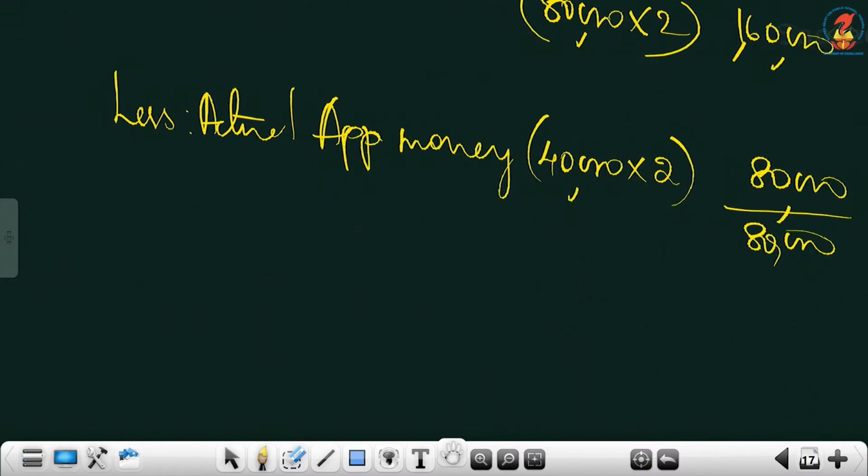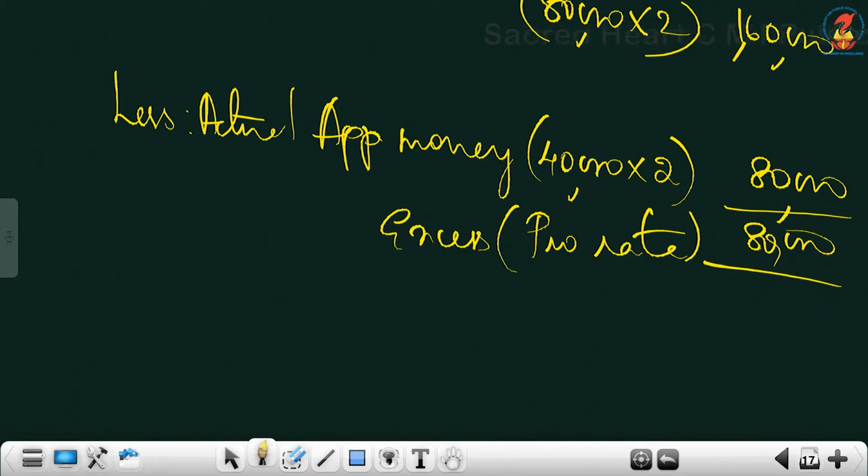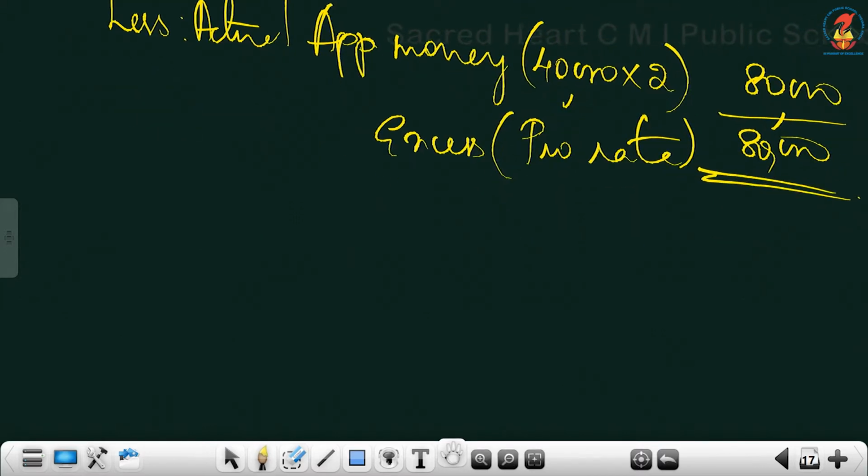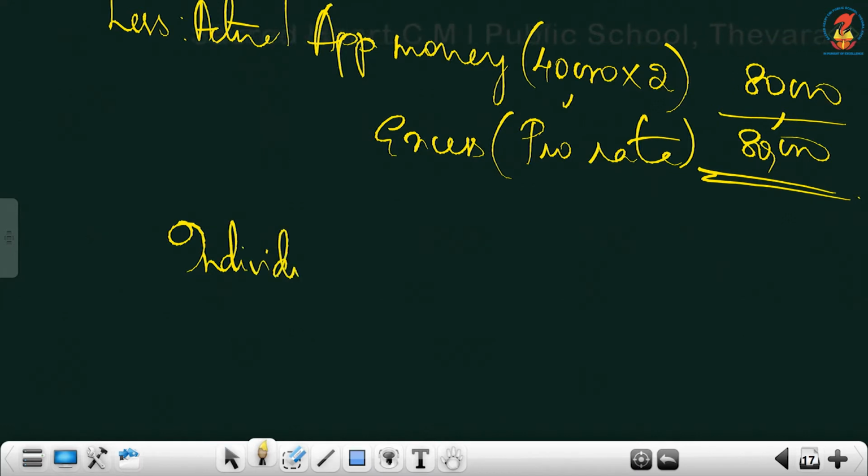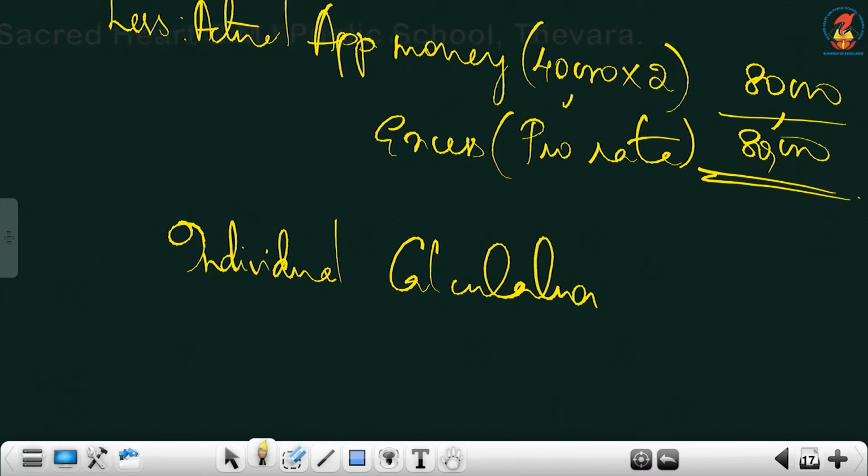Is there any rejection here? No, there is no rejection. So excess will be written as pro rata in this question. So this is the pro rata figure. Next we will do the individual calculation. This is the new portion.